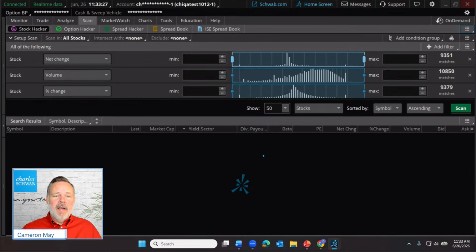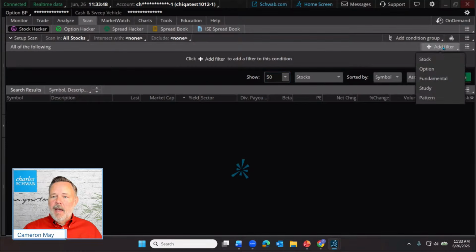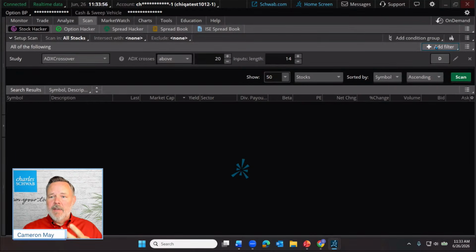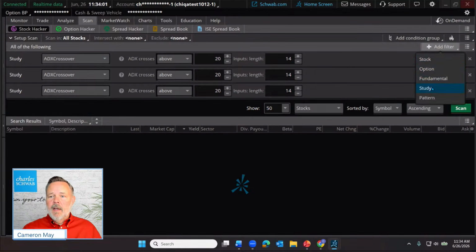So here's our live platform, and I've gone to the scan tab, and this is just a blank scan. So let's build a scan for the 3-line market forecast cluster. None of these stock filters are going to be used in this scan. So I'm just going to click the little X's and get rid of those. And instead, I'm going to use a combination of 4 studies. So I'm going to click study. Let's add a filter, a study filter, a second, a third, and then a fourth.